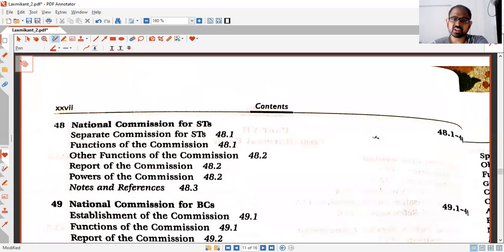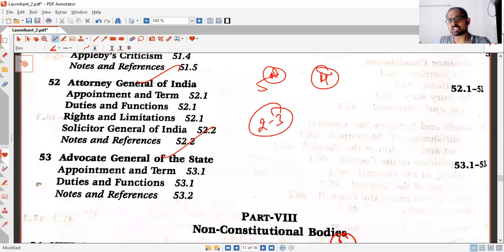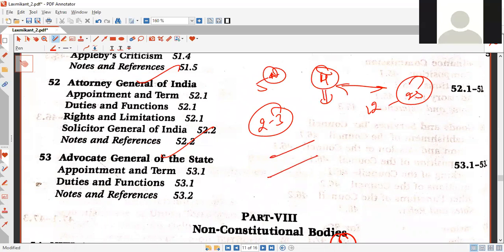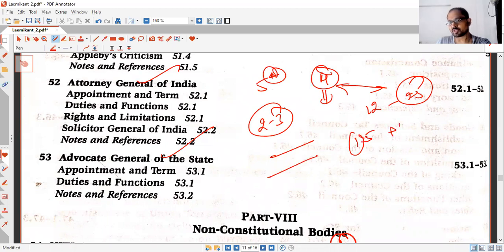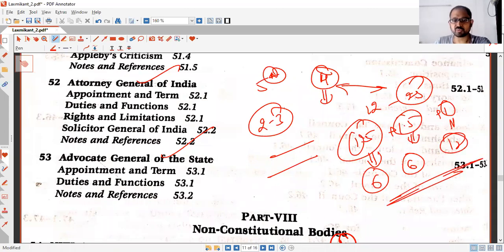These are constitutional bodies. And I've given them 5 stars, and you should take at most 4 hours to revise all these 12. Because each chapter is not more than 2 to 3 pages. 12 chapters combined would not be more than 25 pages. I'm giving you 4 hours because you need to remember things also, and it may confuse you. So try to take a 1.5 hour slot plus 1.5 hour plus 1 hour slot. You go for 1.5 hours, 6 chapters, 1.5 hours, 6 chapters, and in 1 hour revise all 12 chapters again. So take them in a single day. It will be easier for you. That is what I would prescribe.